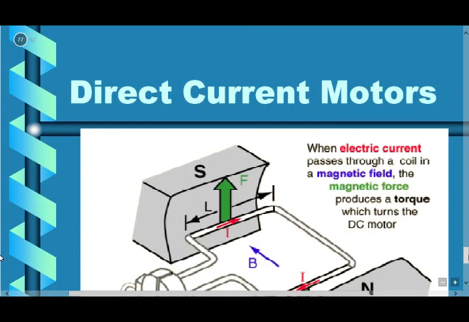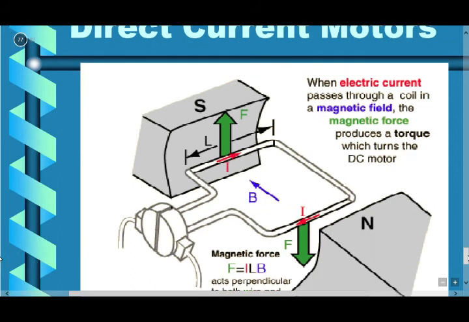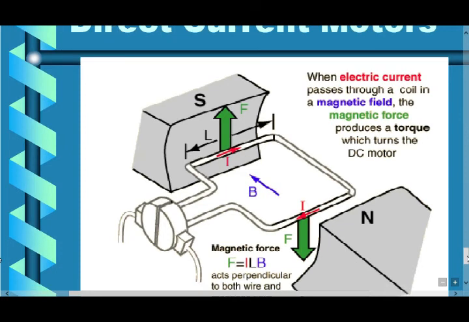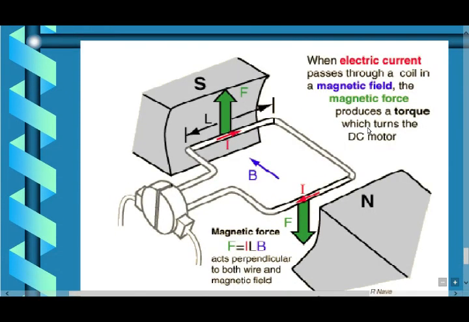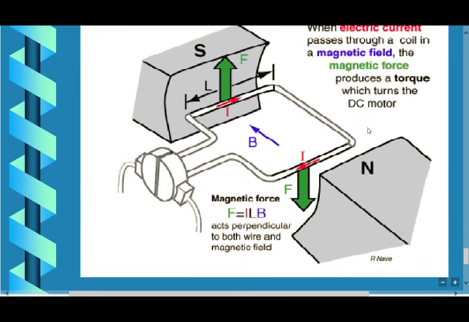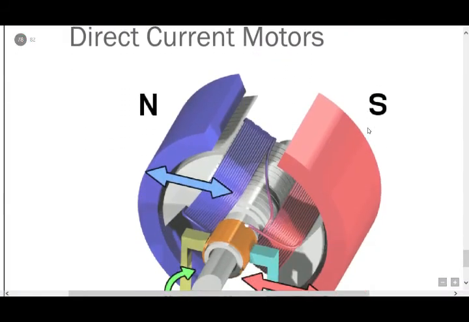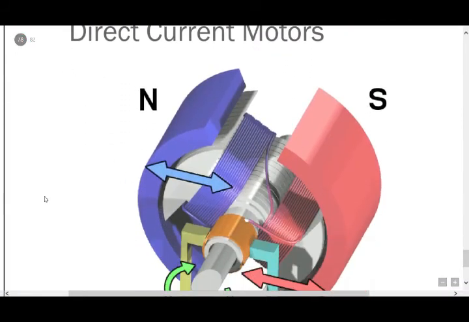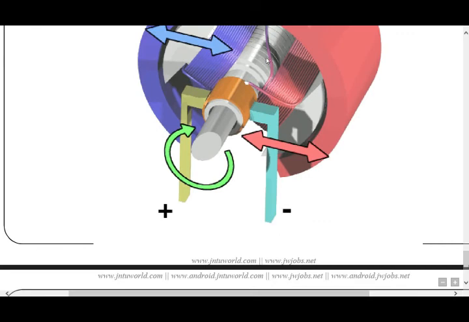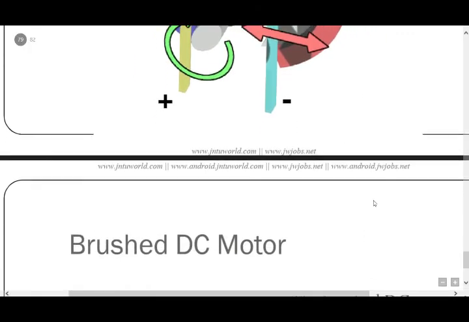Direct current motors. When electric current passes through the coil in a magnetic field, the magnetic force produces a torque which turns the DC motor. In this figure also, a DC electric motor. This slide is a 3D diagram. DC current nodes, north pole, south pole, armature, wire windings are there, and positive, negative.